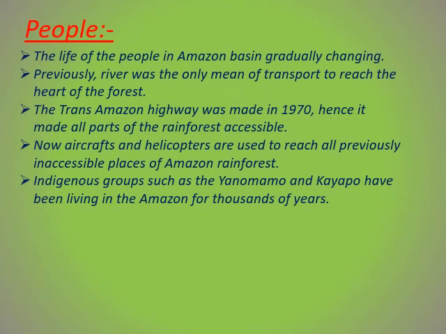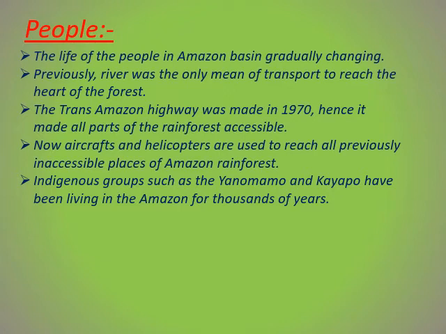Now let us learn about the people of the Amazon rainforest. So, with the passage of time, the life of the people of this region is gradually changing. Previously, river was the only means of transport to reach the heart of the forest.